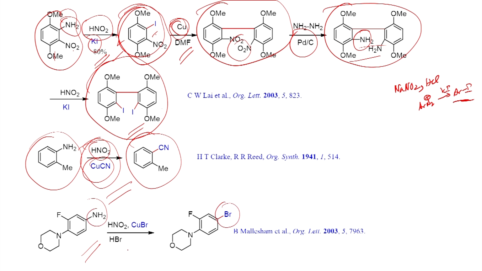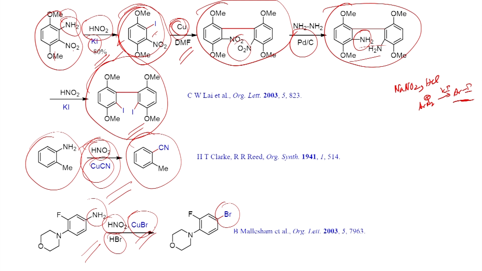And this reaction involves the transformation of this NH2 into bromo derivative. As we have seen, you can try to react the aniline derivative with nitrous acid. In the presence of HBr, you can make the corresponding diazonium salt. Once you form the diazonium salt, which can be readily reacted with the copper 1 bromide, Sandmeyer reaction through radical pathway, as we have seen, the diazonium salt will be converted into the radical.